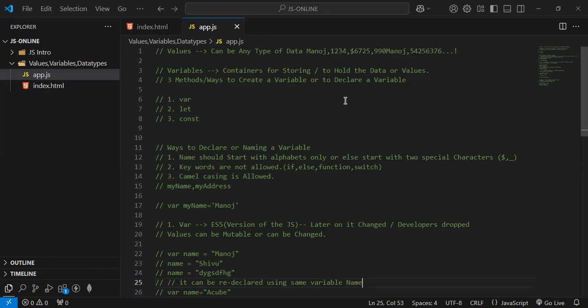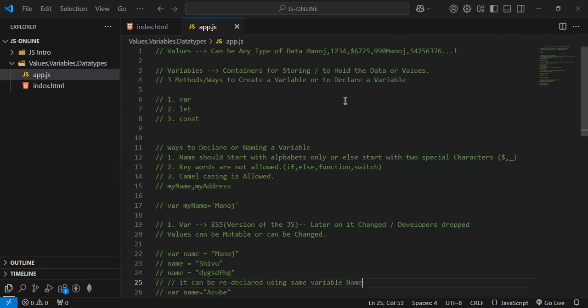So what do you mean by variable? A variable is nothing but a container for storing values or to hold particular data. It acts like storage, so that you can store your data using the variable. So why should we name a variable? So that we can recognize it; naming helps to recognize the variable. That's the reason why we should name a variable.